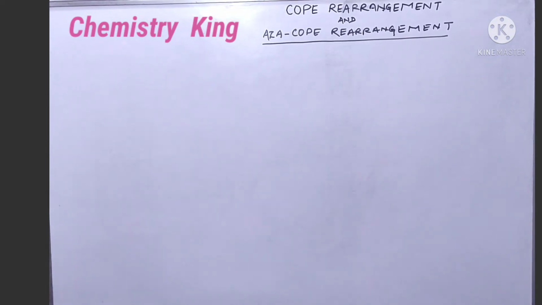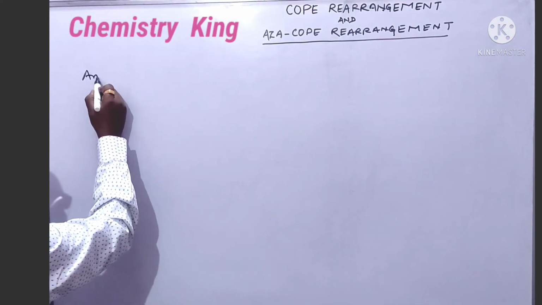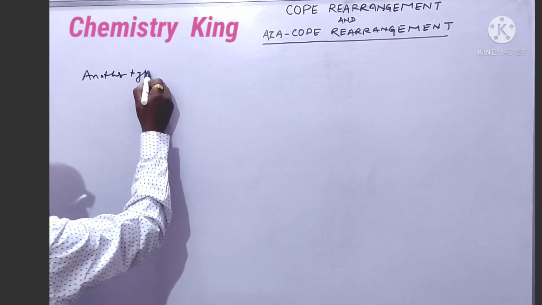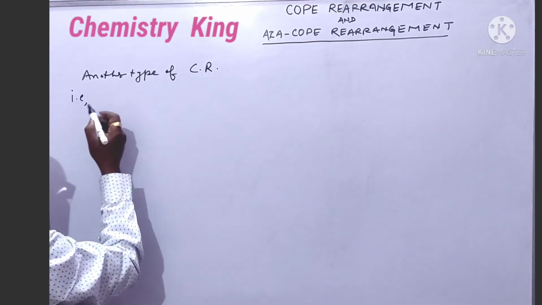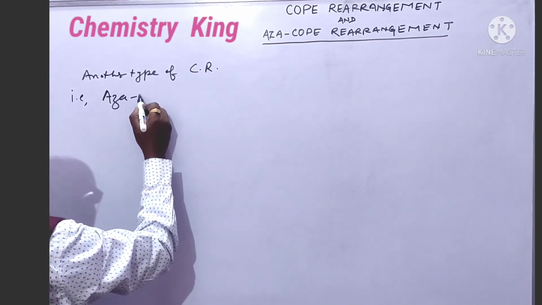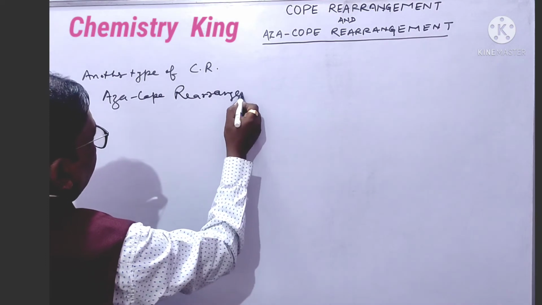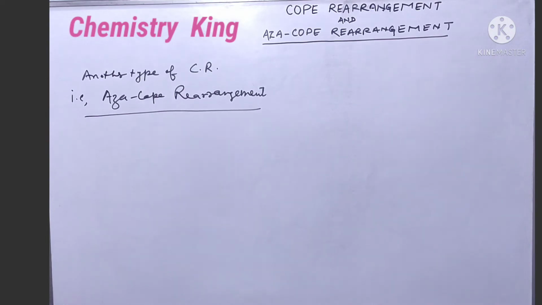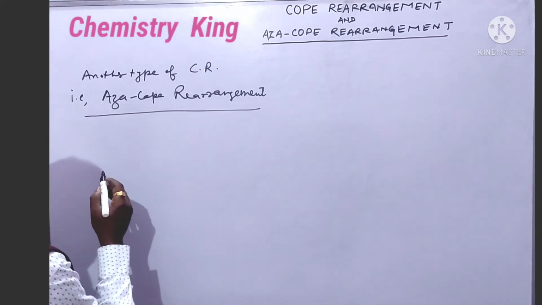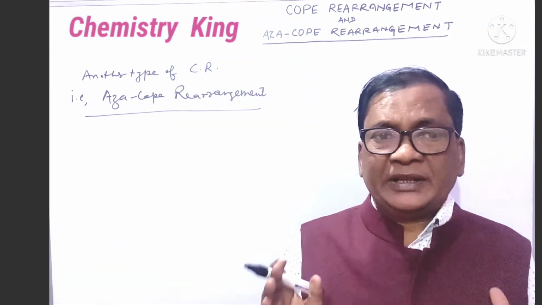Now we will see another type of Cope rearrangement, that is aza Cope rearrangement. You know, in Cope rearrangement, the substrate molecule is 1,5-diene.